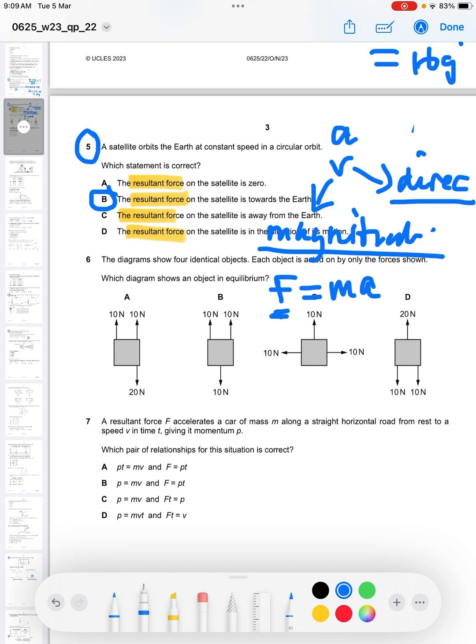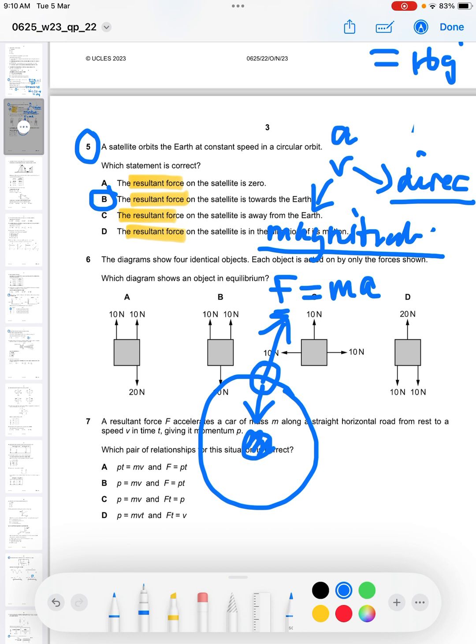Next, C. The resultant force on the satellite is away from the Earth. So in other words, it is saying that the satellite which is orbiting the Earth, that's the satellite there, has a resultant force away from the Earth. That's not possible because we know that for something moving in a circle, the resultant force and the acceleration are towards the Earth. It cannot be away from the Earth. If it were away from the Earth, it would change the direction to go away from the Earth, so it would not be able to move around in a circle around the Earth.